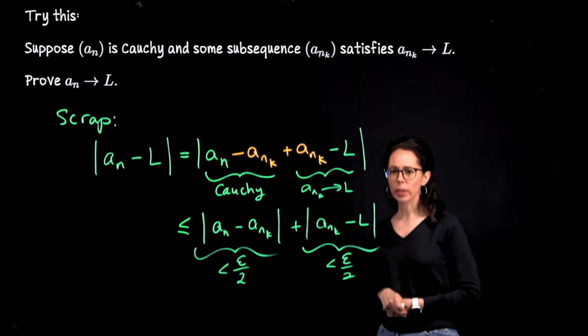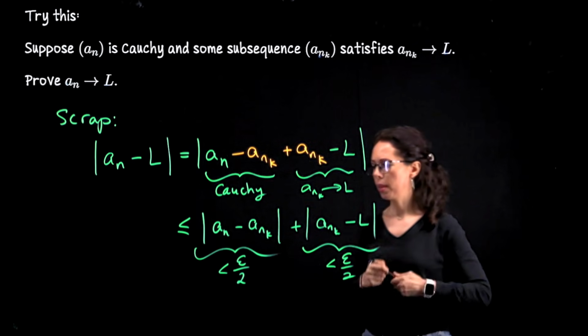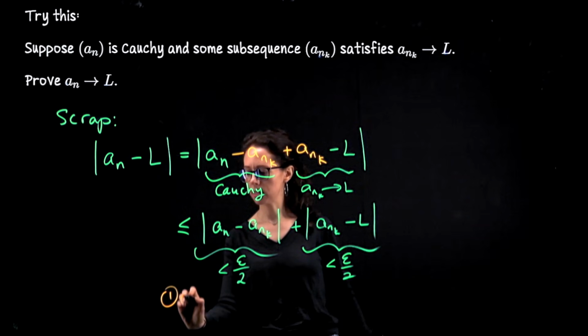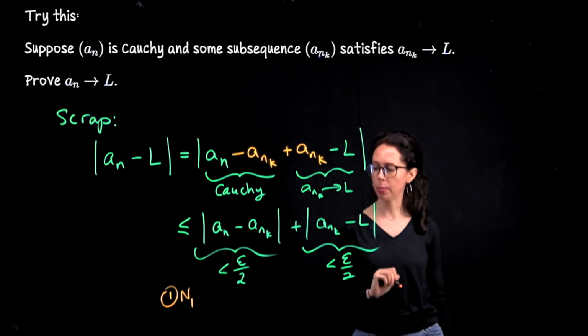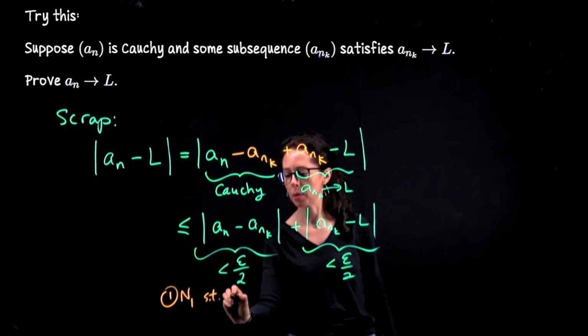So let's see, we need a couple of thresholds here. I want to mention this before we erase the scrap work and do the formal write-up. The first thing we need is a threshold, which I'll call n sub capital 1, so that here, this is just a statement about being Cauchy.